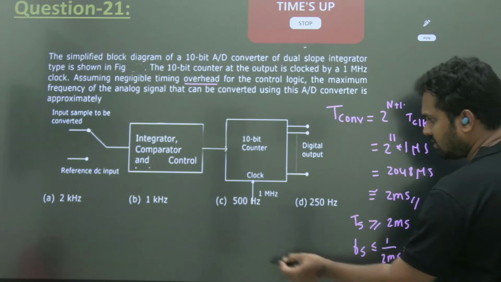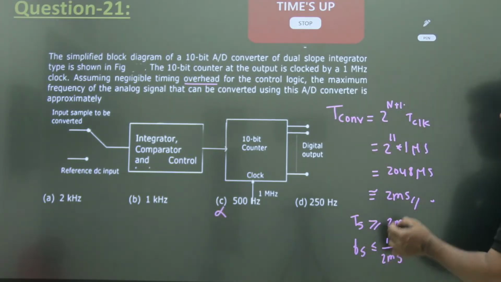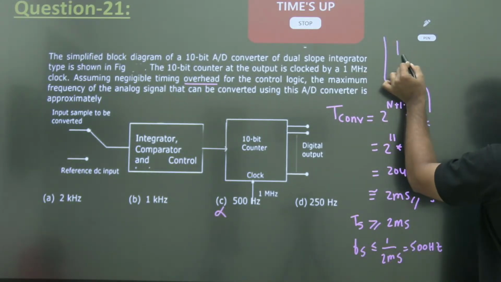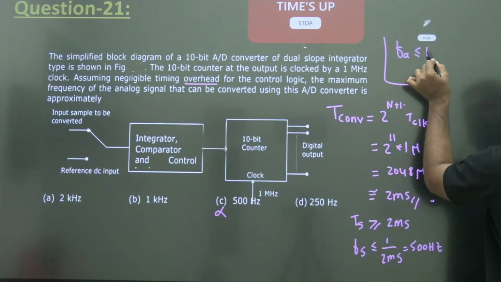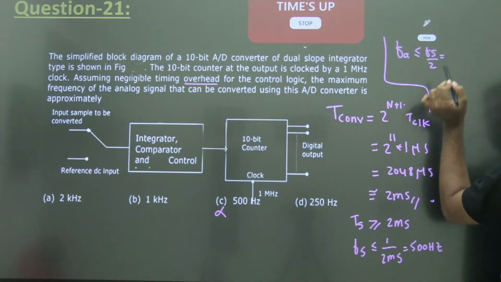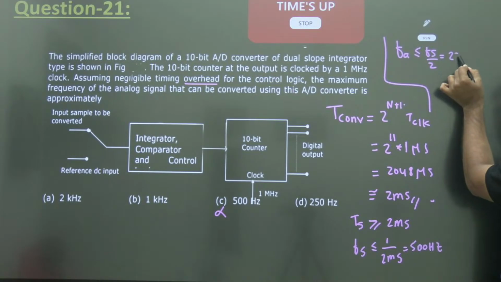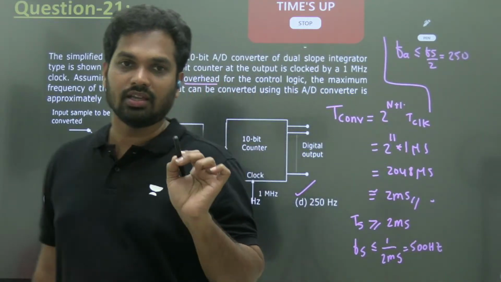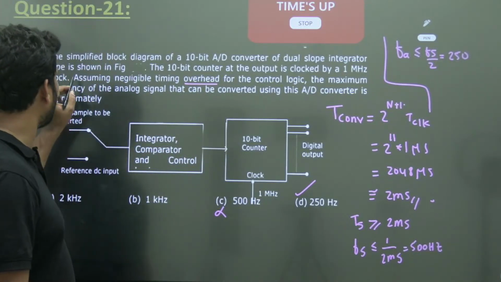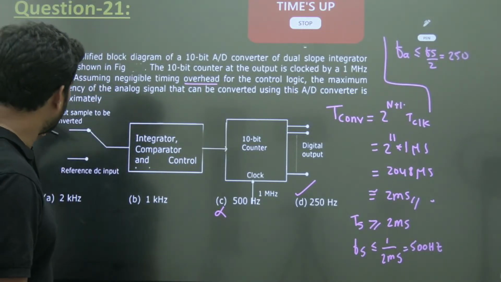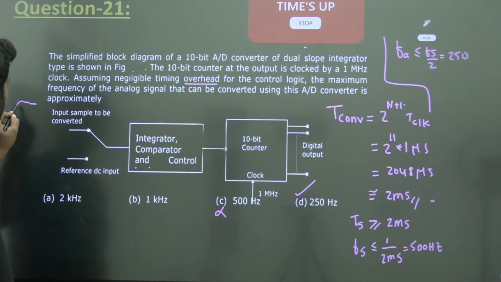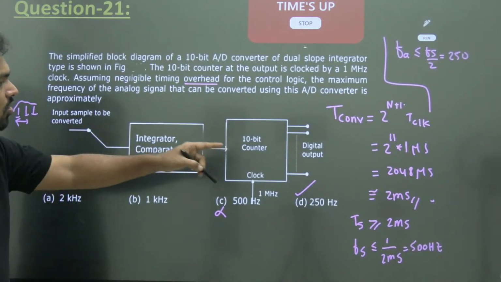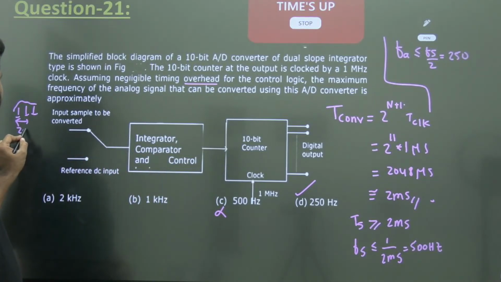But the answer is not 500 Hz. The analog signal frequency he asked must be less than or equal to Fs by 2. Sampling frequency by 2 will be 250. That is what we call the Nyquist criteria. Here is an important part of the question. You have the input signal and you are sampling at regular intervals. The sampling time here should be approximately 2 milliseconds.